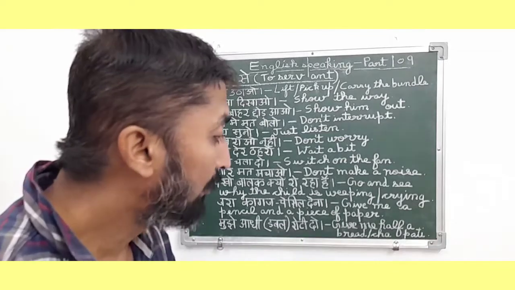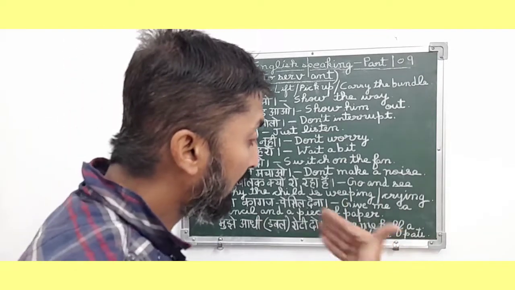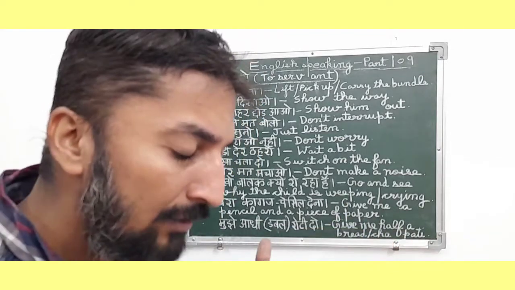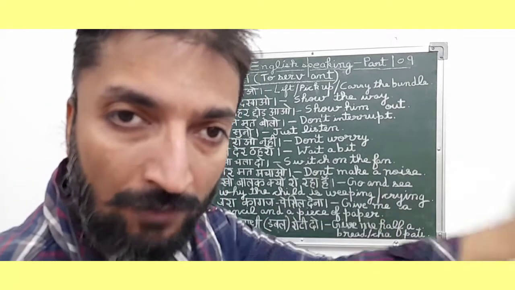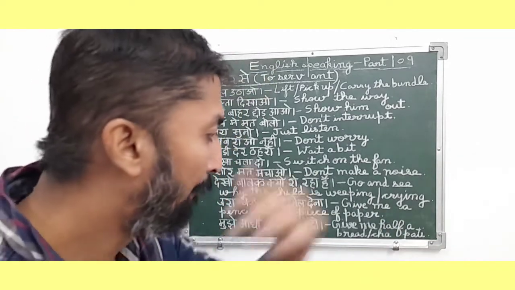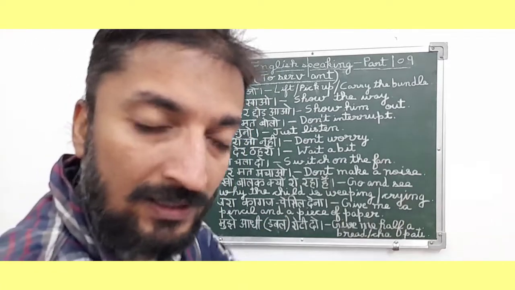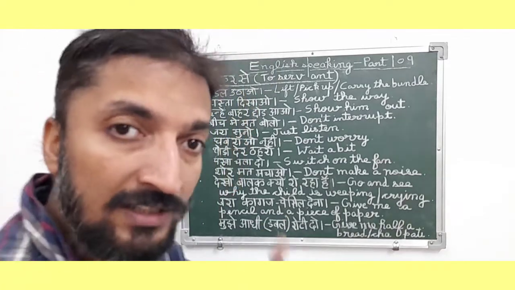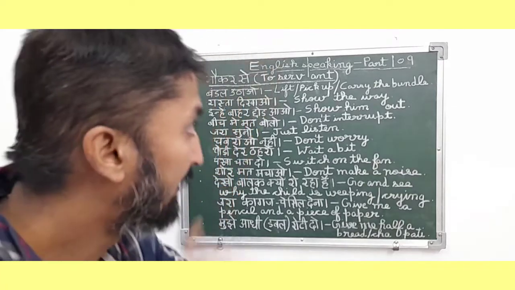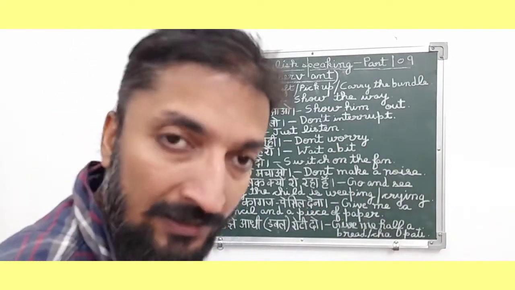"मुझे आधी डबल रोटी दो." So in English it means give me half a bread or chapati. So friends, basically the person is ordering his servant, I am hungry, please give me half a bread or a chapati. So it is an order and command type sentence, and this sentence we normally order to our servant at home. So it is a to servant related sentence.